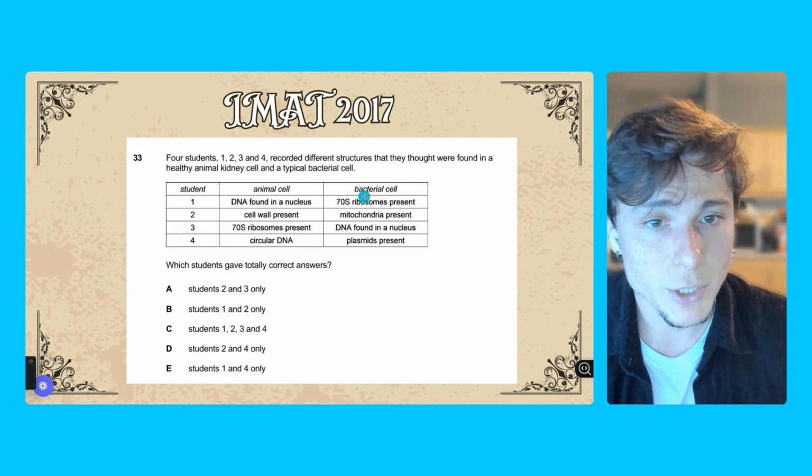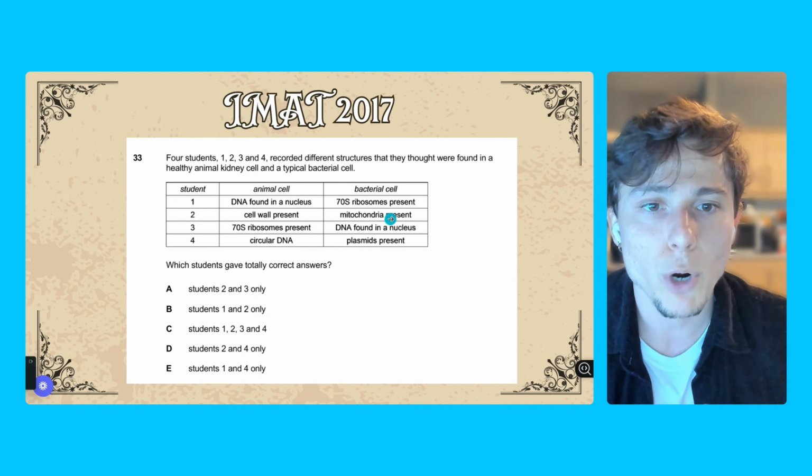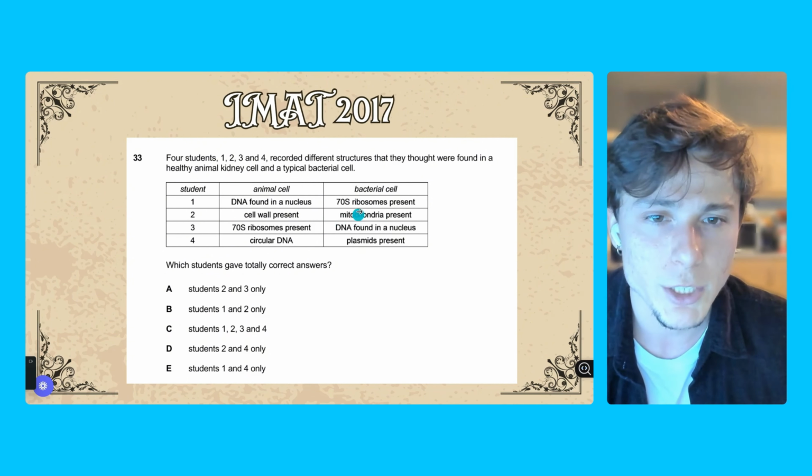Second statement he made, bacterial cells. A mitochondria present in a bacterial cell, that does not make sense. They do not have mitochondria. They have a process of producing ATP on their own, but they do not have organelles such as mitochondria. Okay, the only organelle you will find in a bacteria will be the ribosomes.